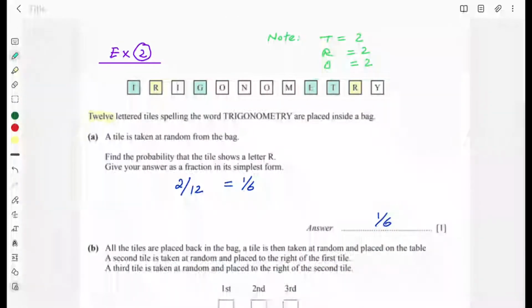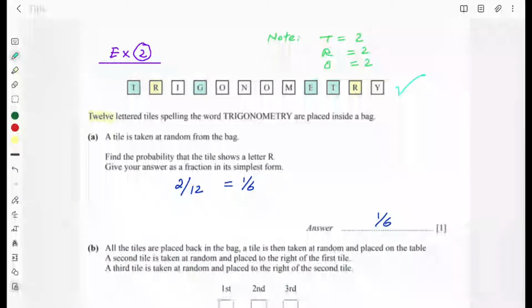Example number 2. You can see trigonometry written over here, and these letters of TRIGONOMETRY are on 12 tiles. So the question says 12 letter tiles spelling the word trigonometry are placed inside a bag.